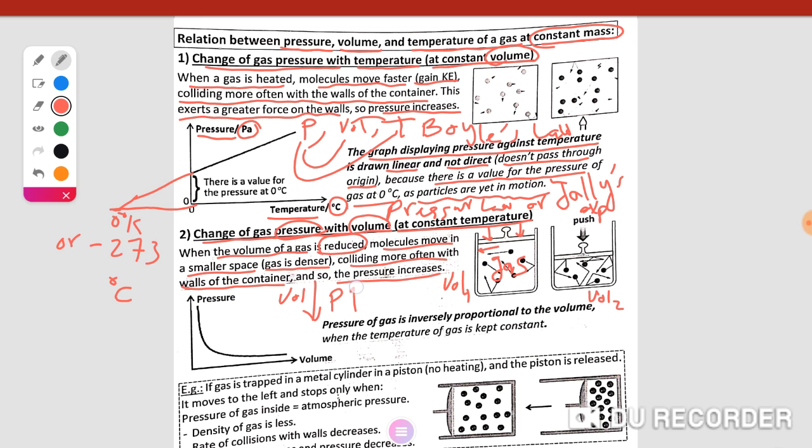Pressure increases. This means that the relation between them is inverse. A direct relation is represented by a straight line, but this relation is inverse. At this point, the pressure is large, but at this point, the volume is small. This means that the relation between them is inversely proportional. Pressure of a gas is inversely proportional to the volume when the temperature of the gas is kept constant. This is called Boyle's law.